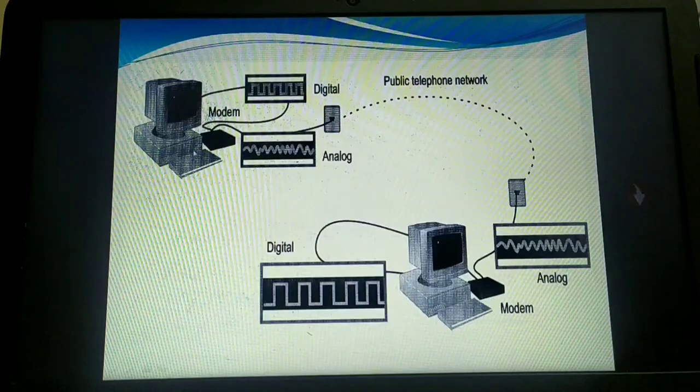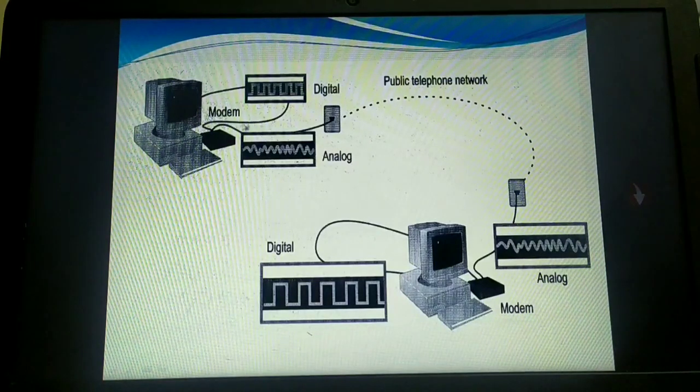Fine. So let us explain this one image. Let us consider this to be the sender and this to be the receiver. I already said in our regular classes that usually the internet is carried by the telephone lines. When I say telephone lines, obviously the nature of the signals will be analog, which is this one. These kinds of signals are carried by the telephone lines, but what our computer systems have is digital signals, which are zeros and ones.